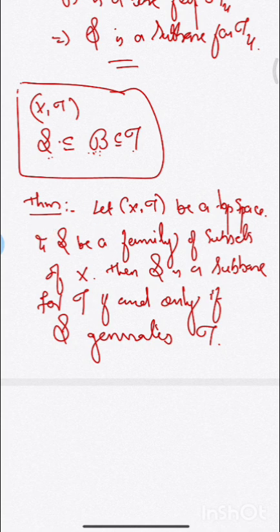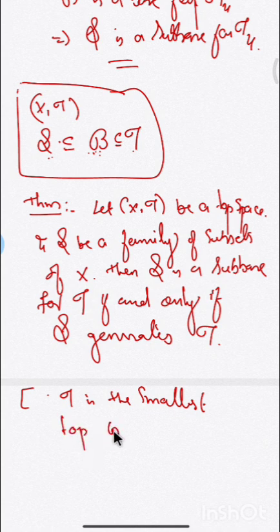We want to show that a collection of subsets of X is a subbase for the given topology if and only if S generates tau. What's the meaning of S generates tau? S generates tau means tau is the smallest topology containing all the elements of script S, that is, containing the collection S. This is the meaning of S generates tau. Okay, we will prove this statement.